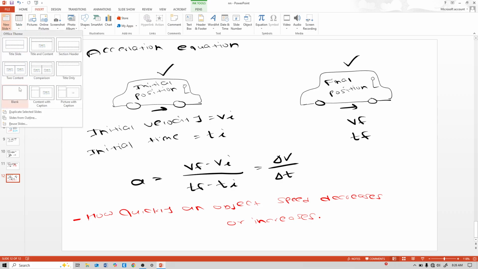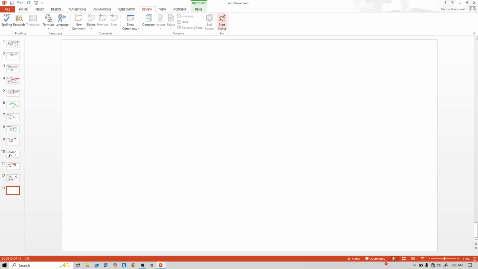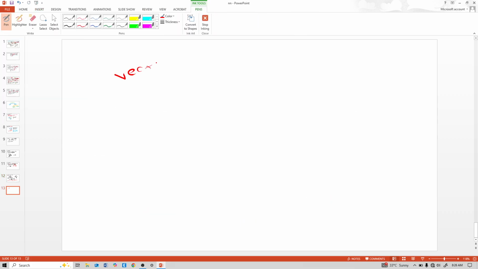So what is vector and scalar? That is also very basic and important. Vector means it has magnitude and direction. See, let us consider north, east, west, south, and this is 5 meter.